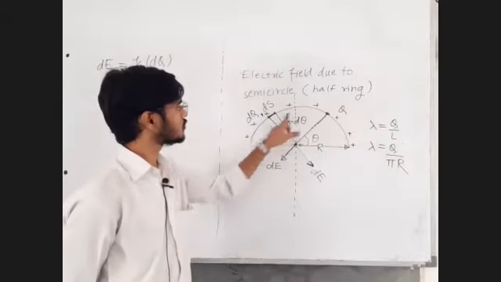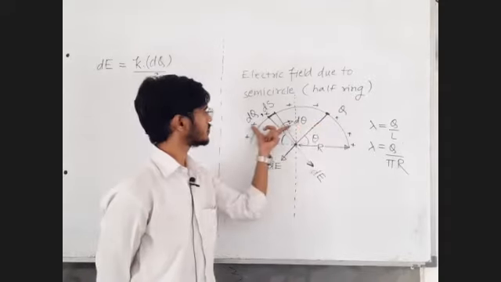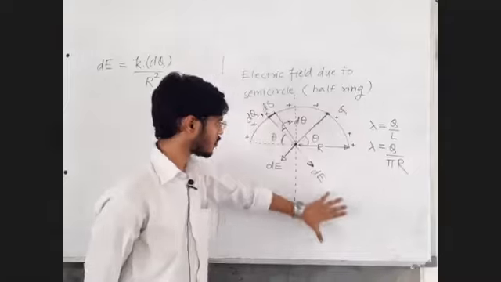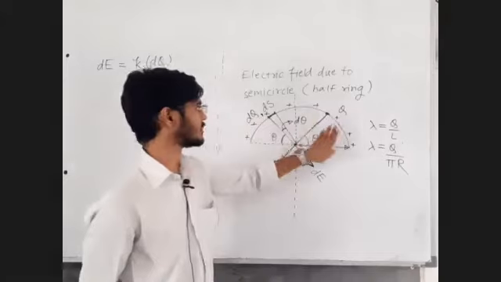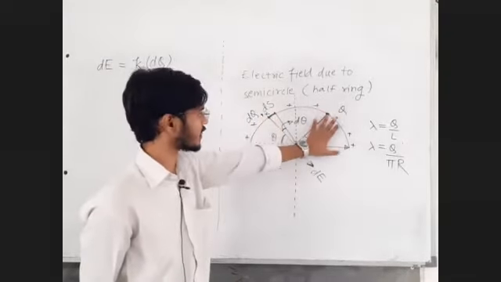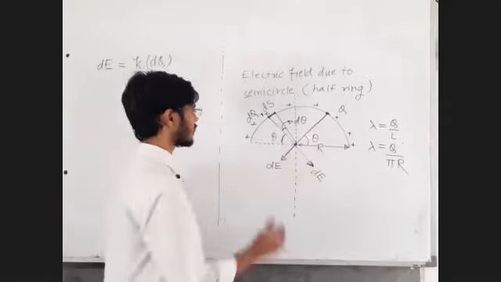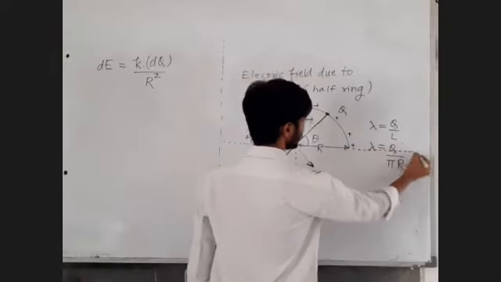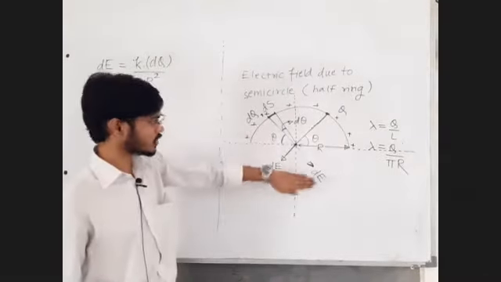This charge q is exactly at the same distance as this charge q. Here all the charges are zero, and here also all the charges are zero. So there exists vertical symmetry. The mirror image of this is already present here. The mirror image of zero is also present here, but horizontal symmetry is not present. Vertical symmetry is present, but horizontal symmetry is not.